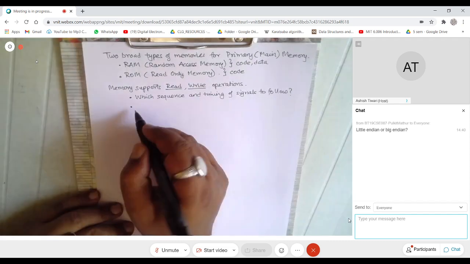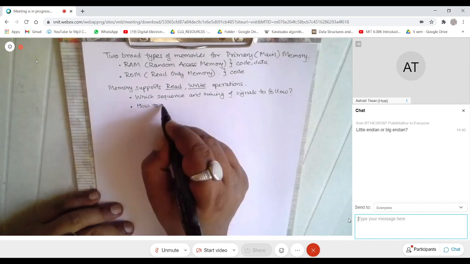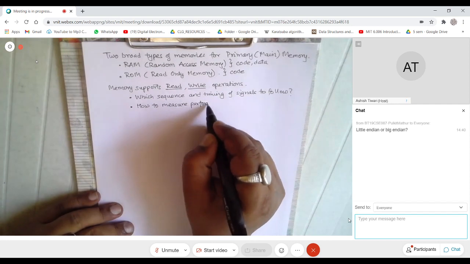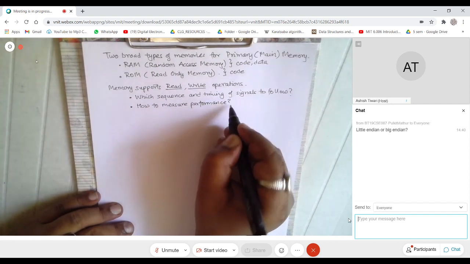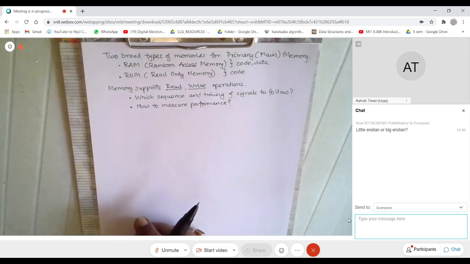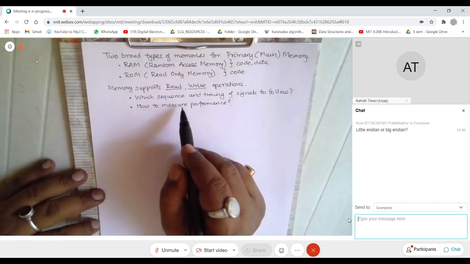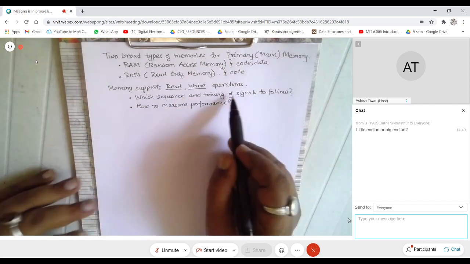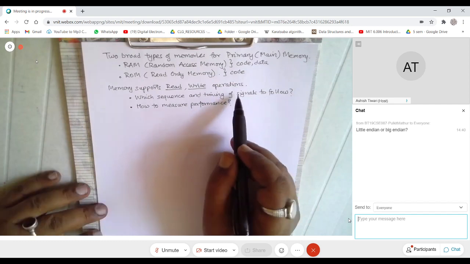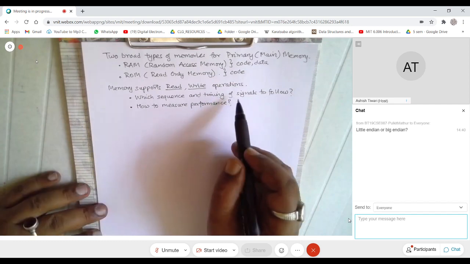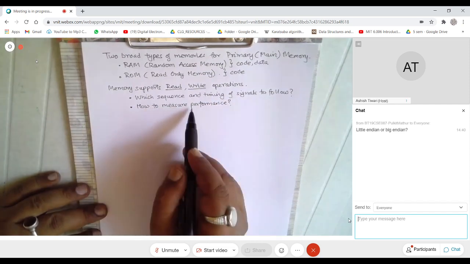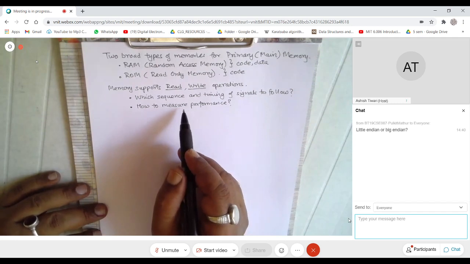The other question to ask is how to measure performance. I want to figure out whether the reading is slow or the writing is fast, and so on. We will try to answer both these questions, but maybe out of order, in the sense that we will answer the timing question later on, because it will be specific to the kind of memory that you have built, whether it's an SRAM or a DRAM and so on. This question we will try to answer at a very superficial, high level.